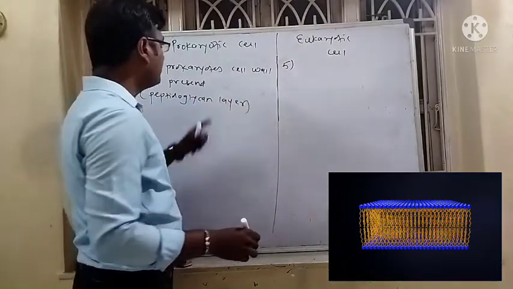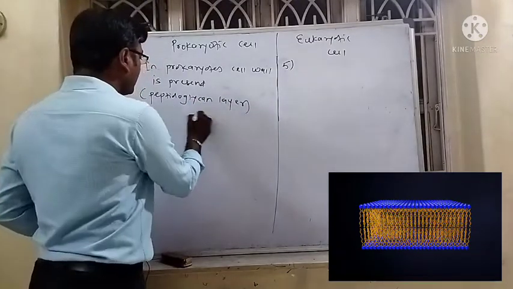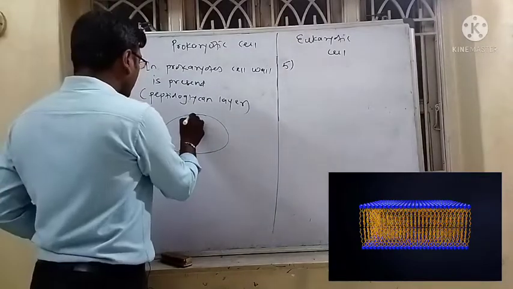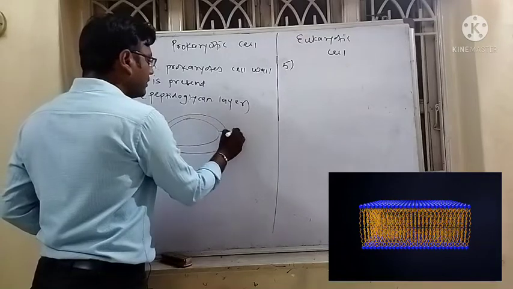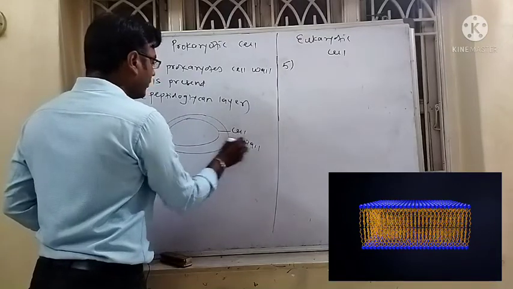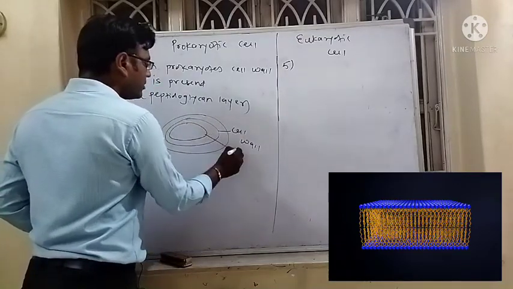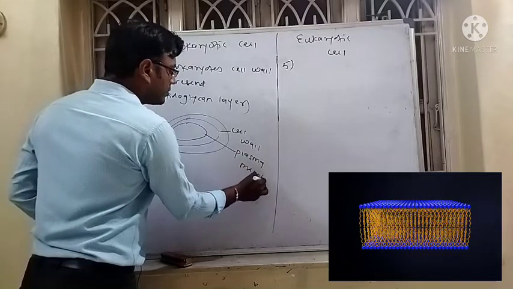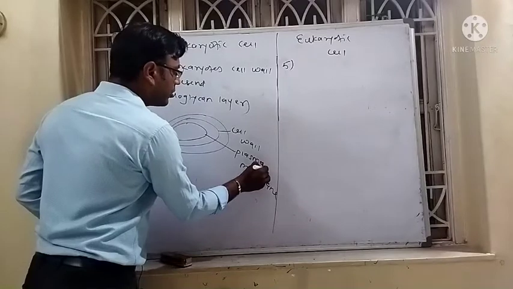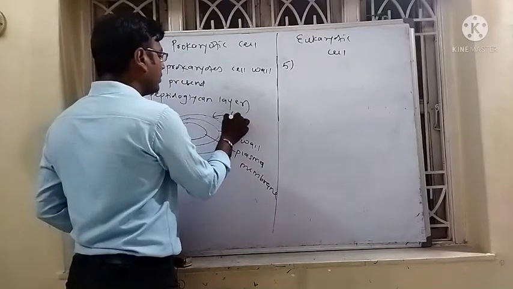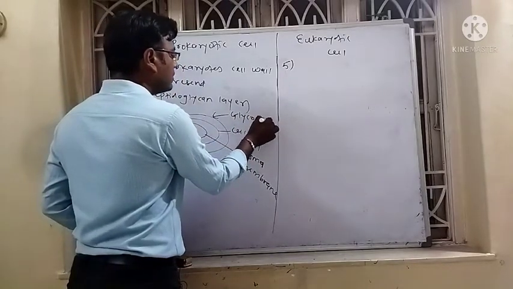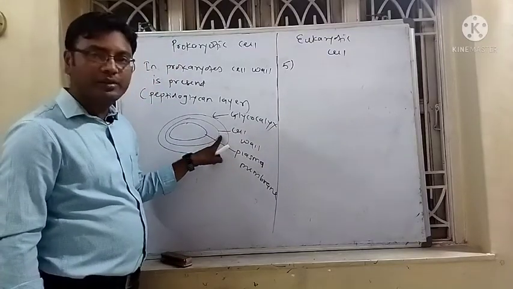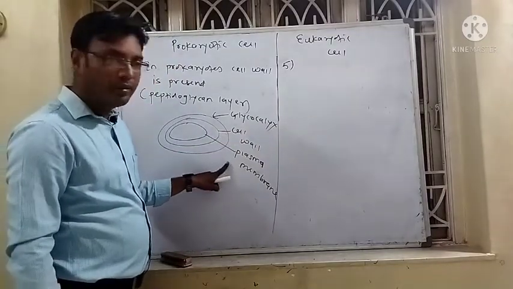In the prokaryotic cell, the outer layer is called the glycocalyx. The second layer is called the cell wall, while the third innermost layer is called the plasma membrane. So in bacteria, the outermost layer is the glycocalyx, then the cell wall, and the innermost is the plasma membrane.